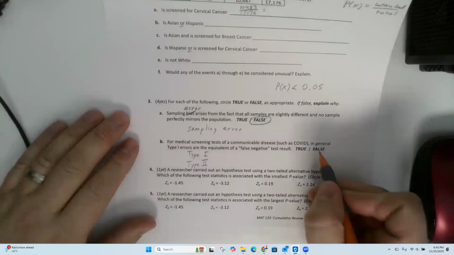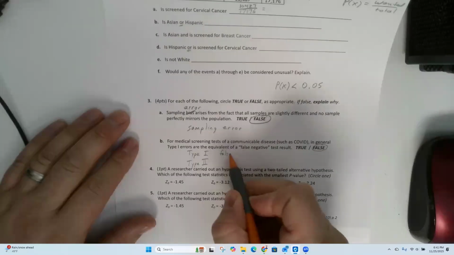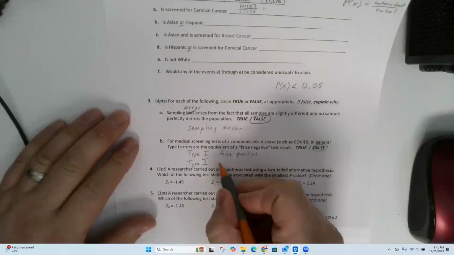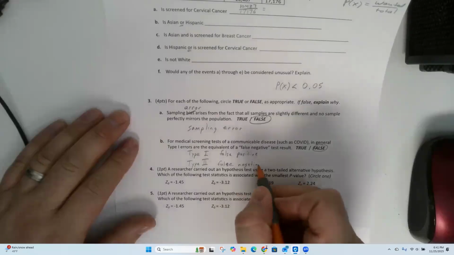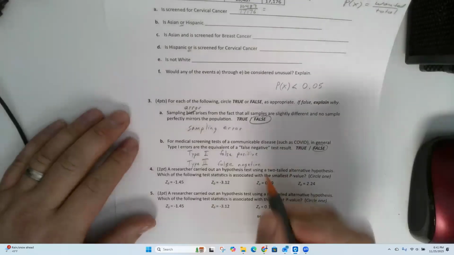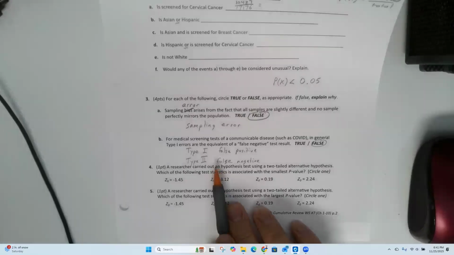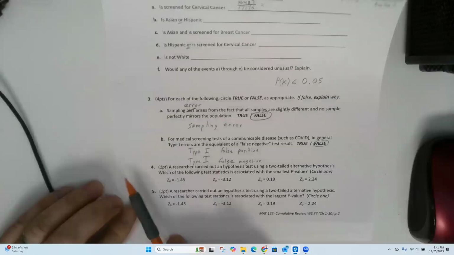Yeah. Type 1 is false positive. Type 2 is false negative. Yeah, I always get those confused, so I always have to write it down. So this would be good to write on your 8.5 by 11 piece of paper just to make sure you understand.